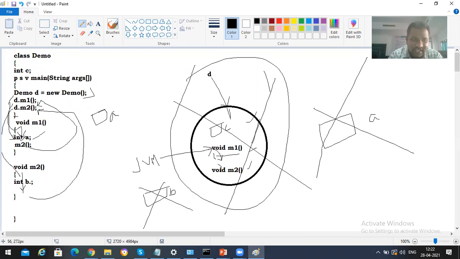After allocating memory for this A, the control goes from M1 to M2. Here it executes all the instructions, but the memory is not going to be deallocated for this A. Why? Because there might be some more instructions to execute after this M2. That's the reason it's not going to be deallocated. After executing all those things, control returns back to M1. Whenever the control has been returned back to M1, if there are no instructions, then control is going to be returned back to the calling function, and then the memory is going to be deallocated.